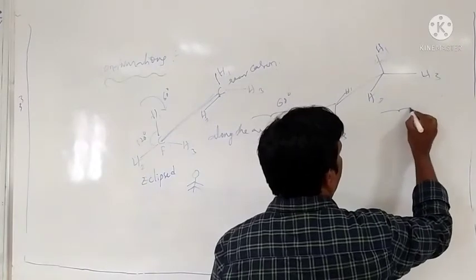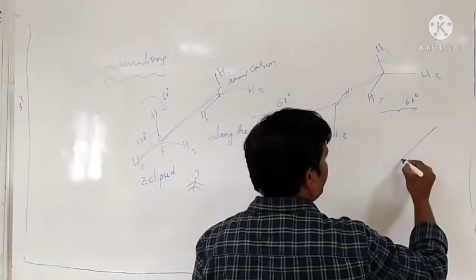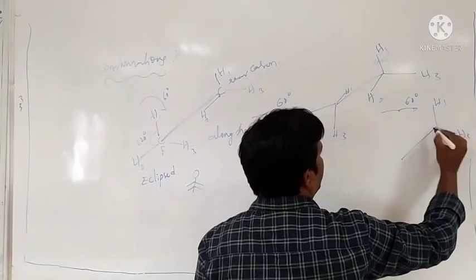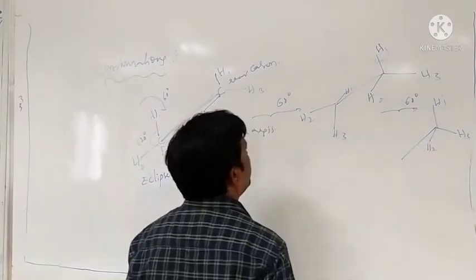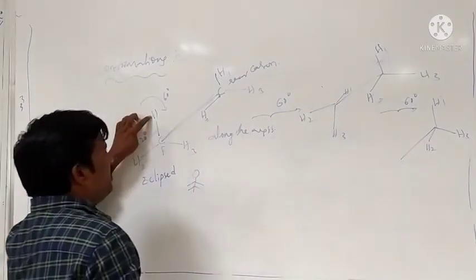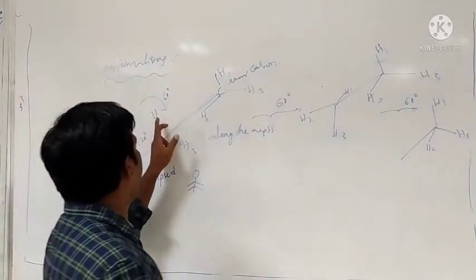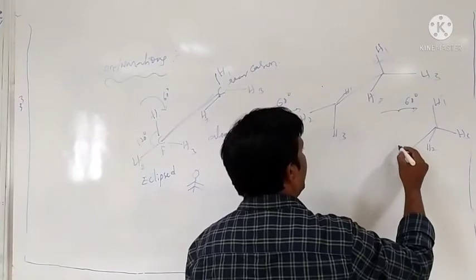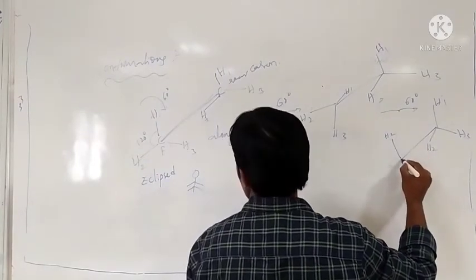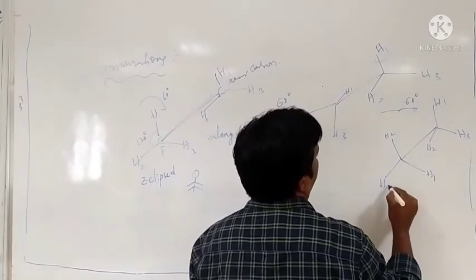Now we rotate another 60 degrees. What do you observe here? This one is fixed, H3, here H2. Another 60 means H2 occupies the H1 position. H3 occupies the H2 position, H2 occupies the H1 position, H1 occupies the H3 position, like that. So this is H2, this is H1, and this is H3.